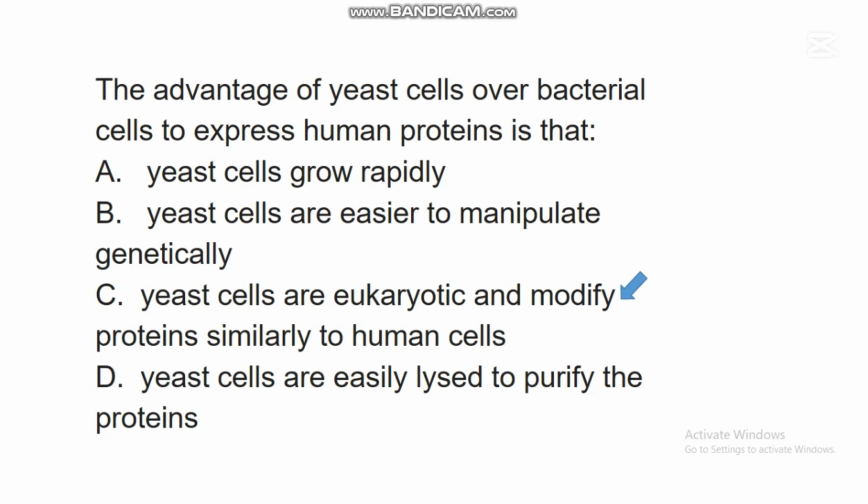Eukaryotic cells are those cells that have well-defined nuclei. So studies have shown that yeast cells are eukaryotic just like human cells, and because of this eukaryotic nature of yeast cells, they are also useful in modifying proteins that are useful to make the work in science, especially in this aspect, better.